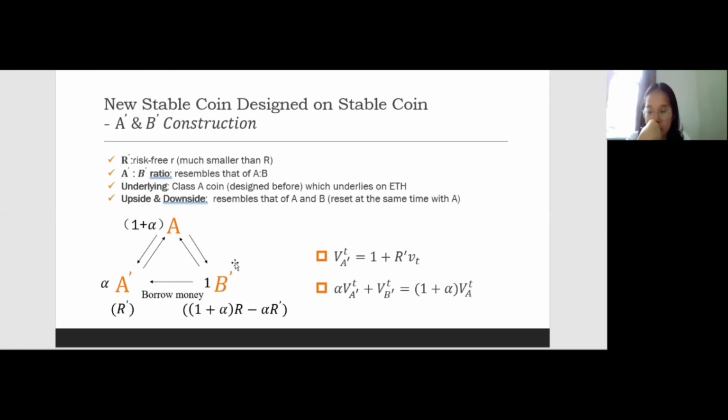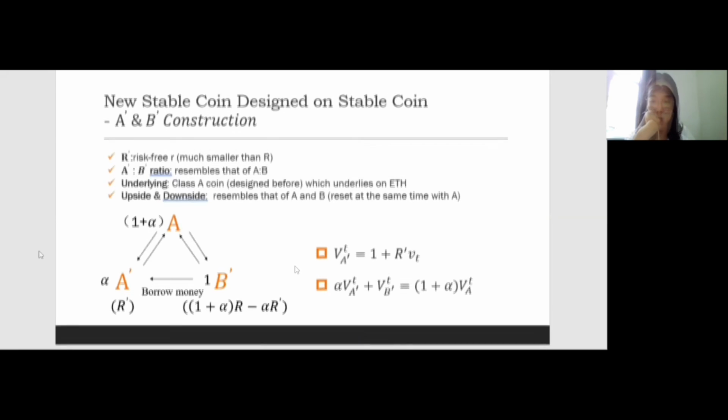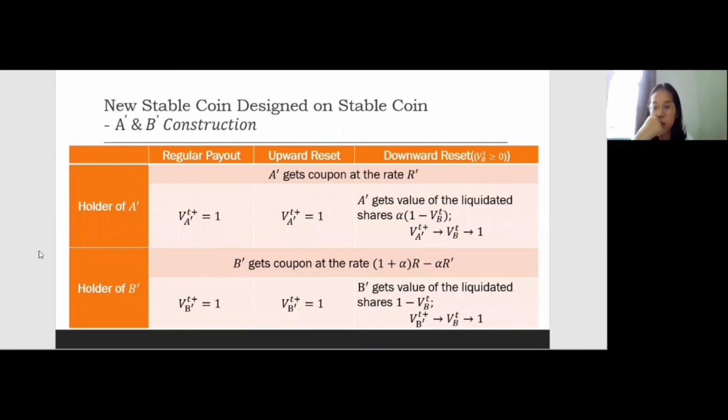A prime and B prime reset when and only when A resets, and A prime receives the coupon at R and B receives at this rate. So the net asset value of A prime is this equation, and they hold the parity at any time. The changes to them are shown in the table.